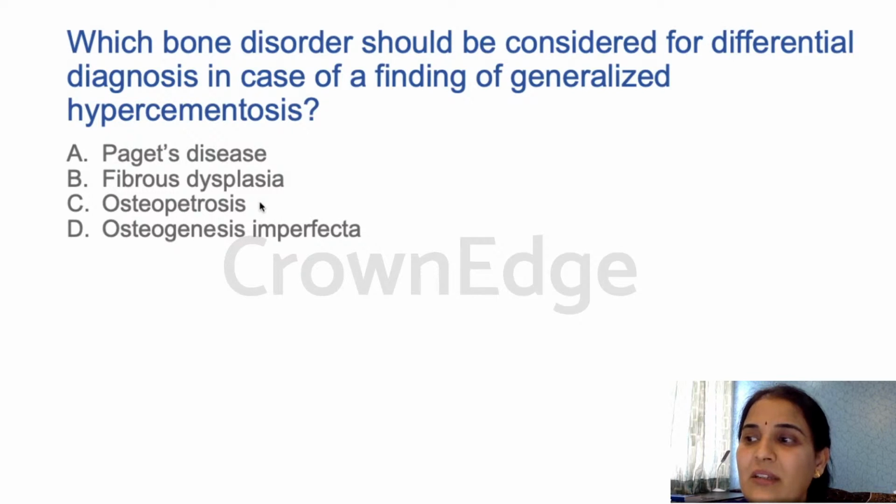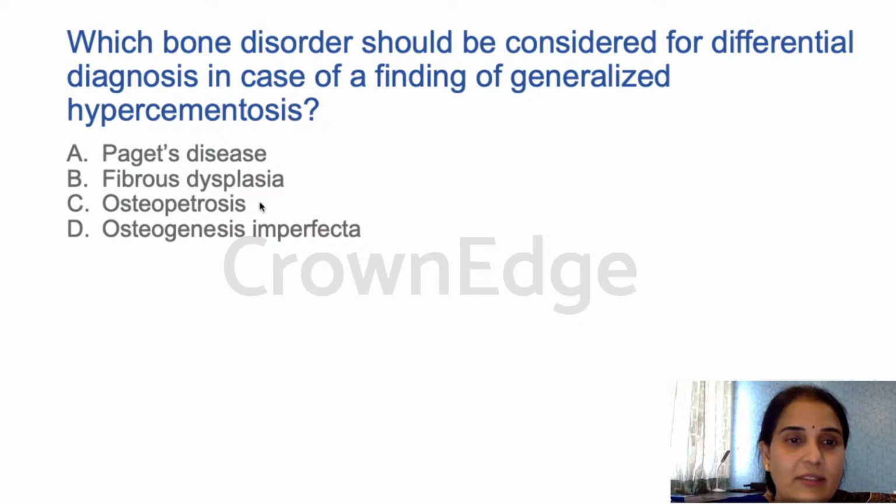Paget's disease is characterized by anarchic resorption and deposition of the bone. You see that mosaic pattern, right? Jigsaw puzzle pattern of the bone histologically. So all these are Paget's disease features. Please remember, generalized, extensive hypercementosis is associated with Paget's disease. The answer is A for this question.